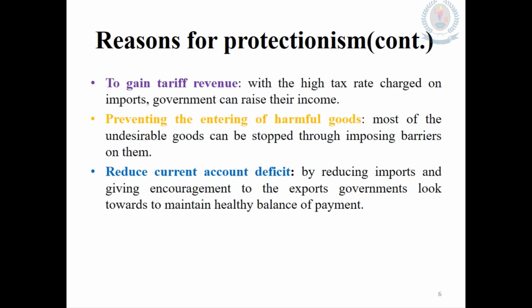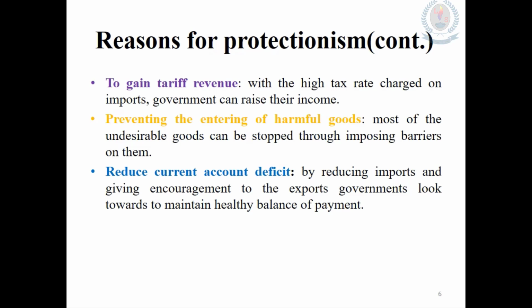Another one is reducing the current account deficit. With these protectionism policies, governments are putting bans or barriers on the imports, considering mainly the barriers on imports, not the exports. What the government expects is to reduce the amount they are sending out from the country. That means when they are importing goods, they have to pay money.